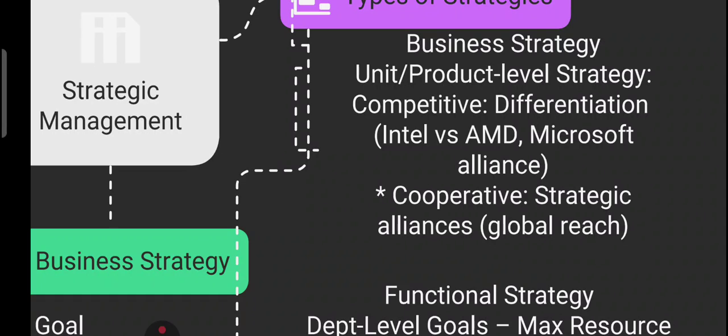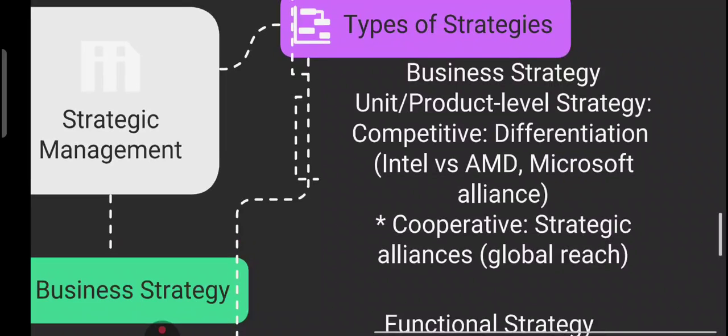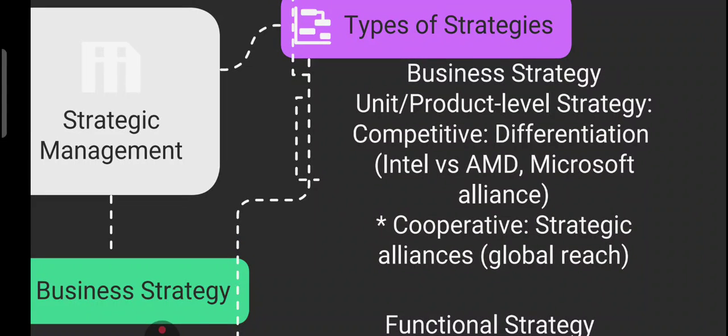So business strategy can be further divided into 2 parts: competitive and cooperative. Competitive, like Intel versus AMD, differentiation. And cooperative, global alliance like Microsoft. So these are the types of business strategy, right? So they are at the product or unit level. For competitive, I told you Intel versus AMD, and cooperative like global alliance like Microsoft.